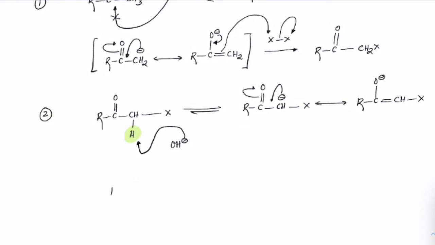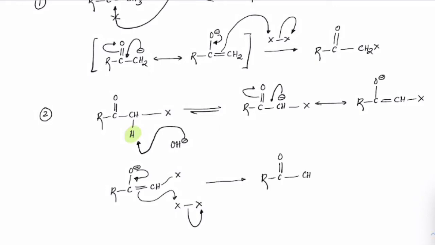So from there again, RCO minus double bond CHX will attack X2. This pi will attack here, this X minus will leave, and the double bond will regain. So we'll get RC double bond O CHX2 and X minus. So this is step 2. It is a di alpha halo ketone which has been formed now.